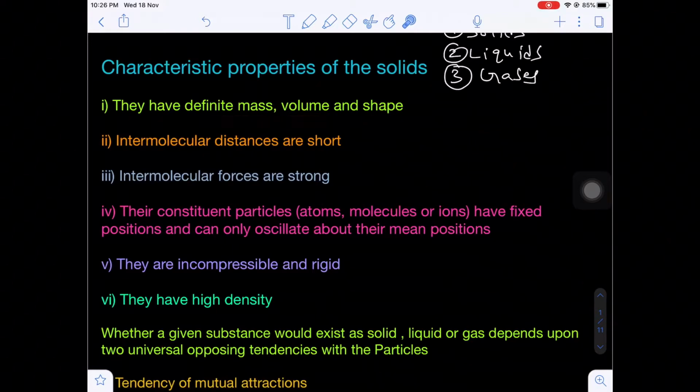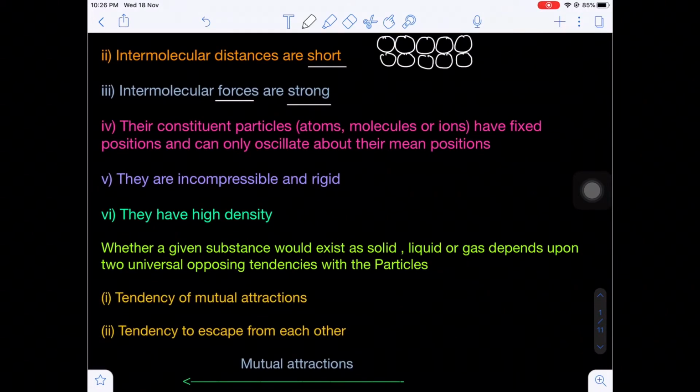Now what are the intermolecular distances? The distances are very short. That means the solid state structure consists of atoms, molecules, ions which are very closely packed. So these constituent particles are very close to each other. That means the interparticle distances are very short. When the interparticle distances are very short, the interparticle force is very strong. Are you getting my point? Very strong force of attraction.